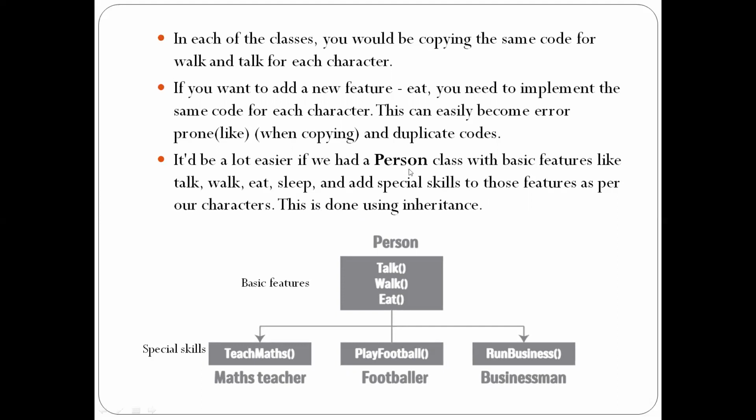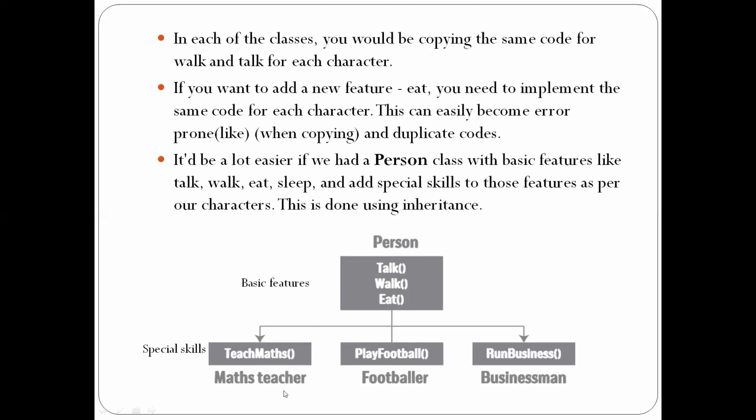If we see the diagram, we have a class called person. We are making it a parent class. In the parent class we are mentioning talk, walk as well as eat. These features will be added to the child classes also.